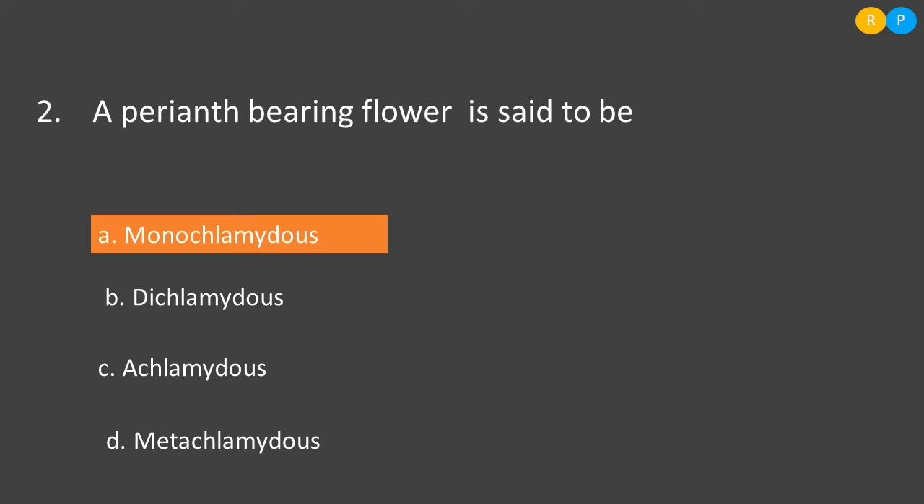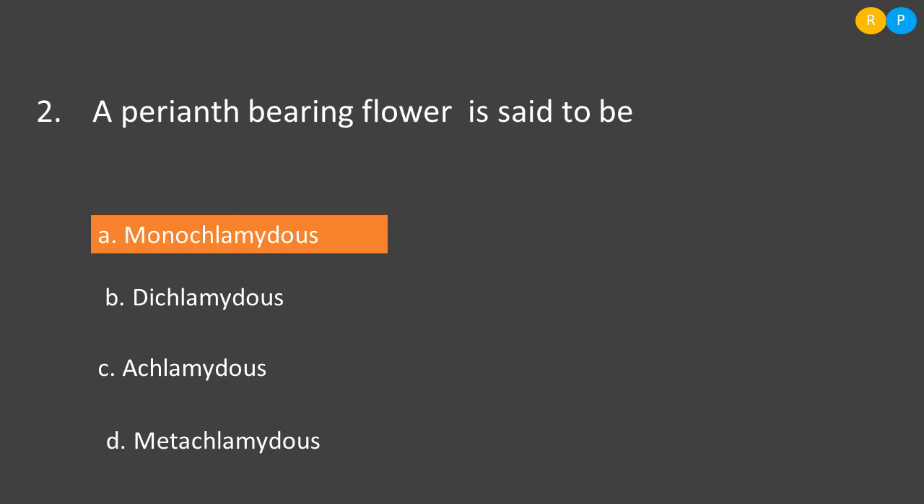Option A, monochlamydeous. The meaning of monochlamydeous is the flower forming with undifferentiated calyx and corolla. That means perianth bearing flowers are known as monochlamydeous. Then option B, dichlamydeous. Dichlamydeous is the kind of flower that consists of two accessory whorls, that means calyx as well as corolla. Clear? If the flower consists of both calyx and corolla that can be differentiated, that condition is called dichlamydeous.